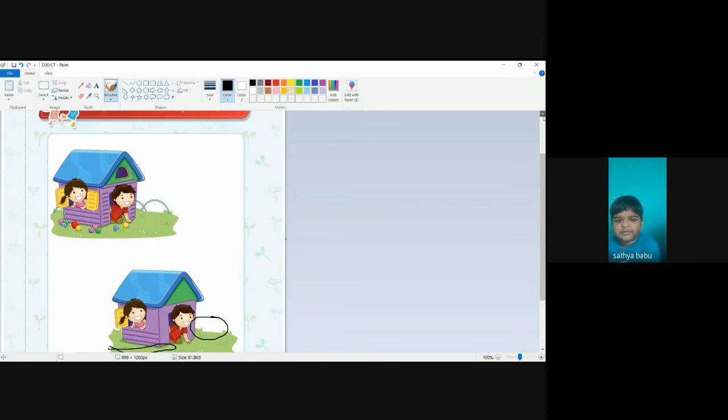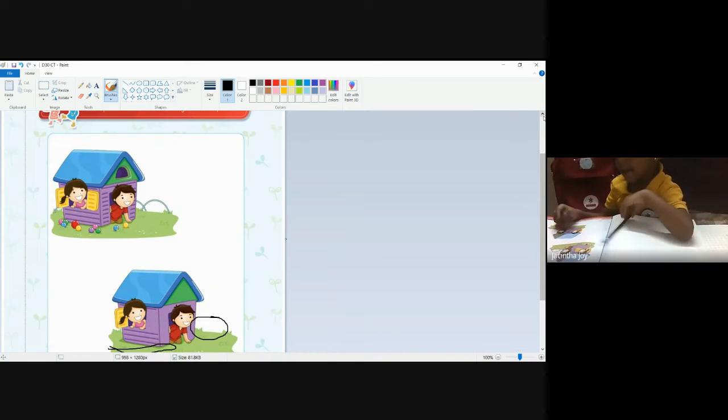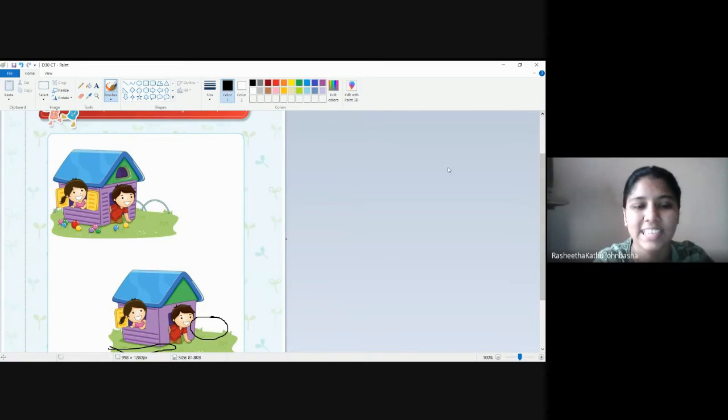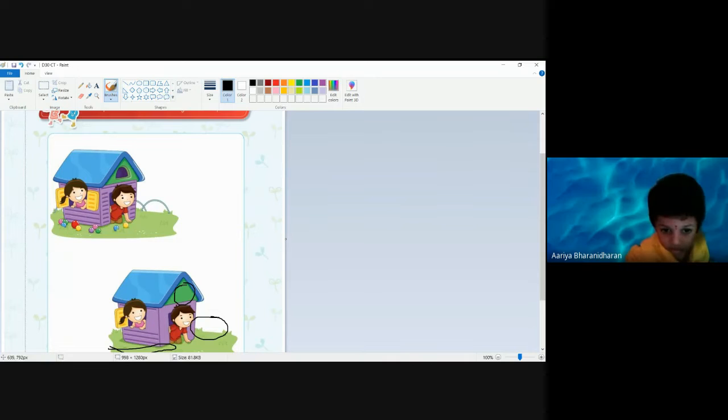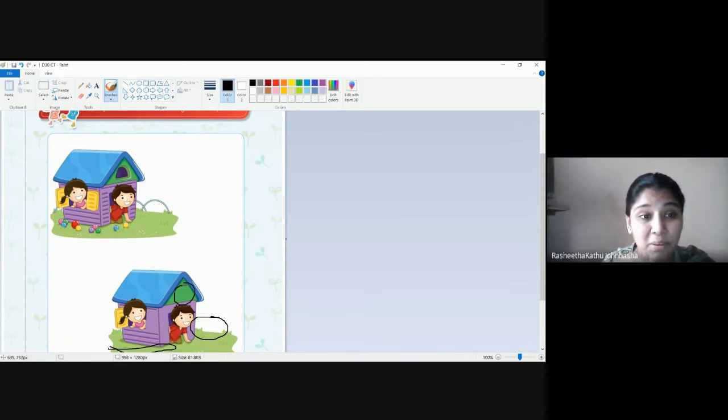Two more things are also not there. You'll find what is there. Window. And the hole is not there, here in the green color one. What else? Pencil. Sorry, two more are there.